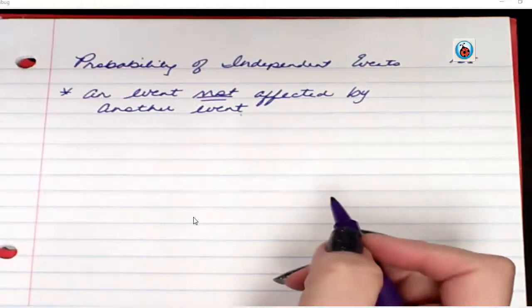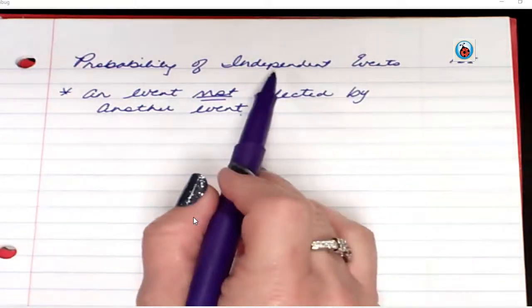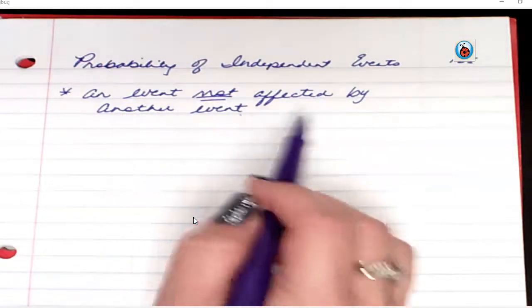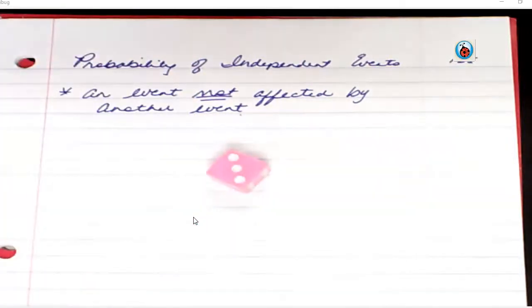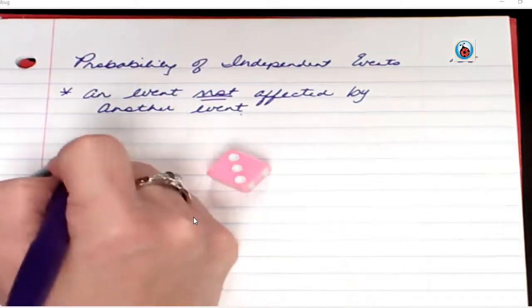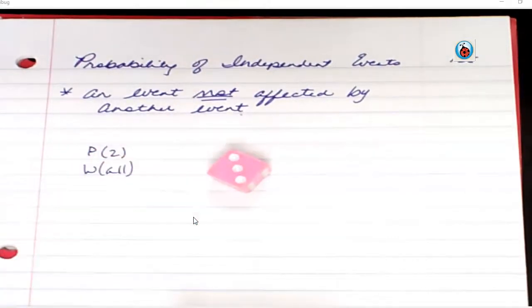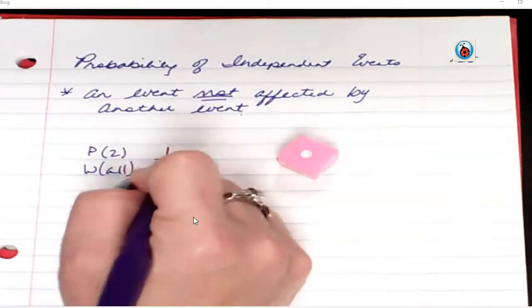So now we're going to talk about probability of independent events. An independent event is an event that is not affected by any other event. For instance, if I rolled this die, the probability of me getting a 2, well, there's probability of getting a 2 out of all the choices. Well, how many 2s are on a standard die? 1 out of 6. That's an independent event.